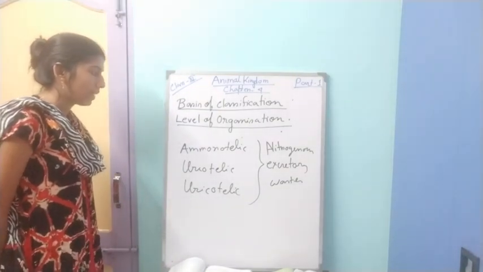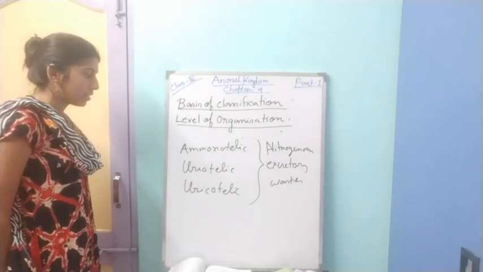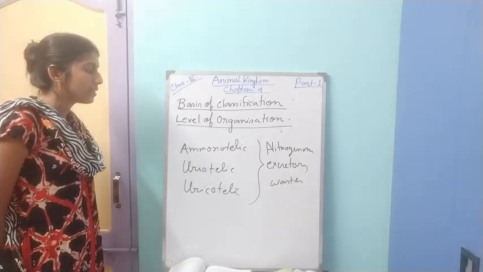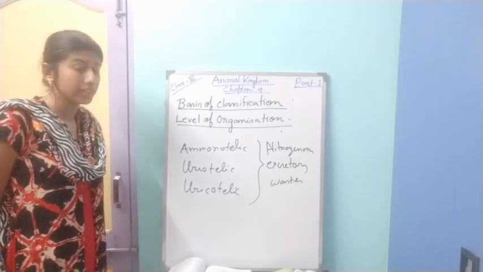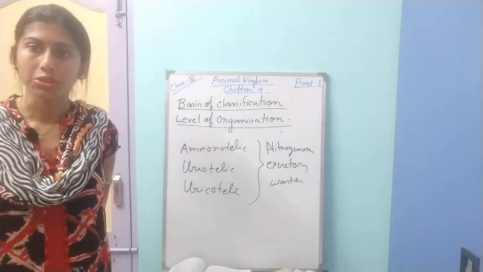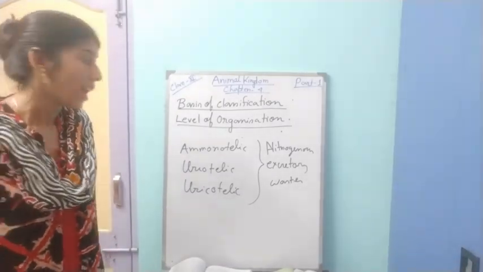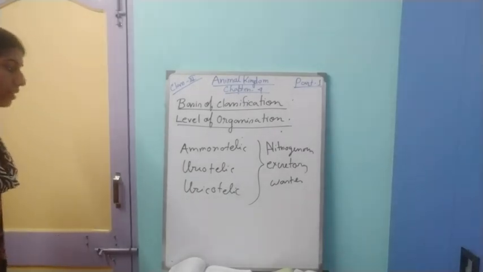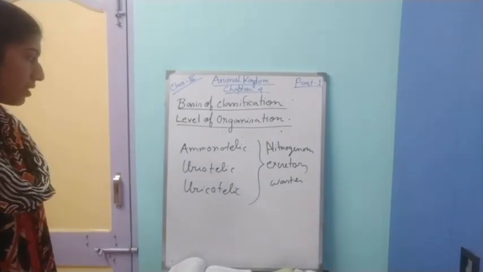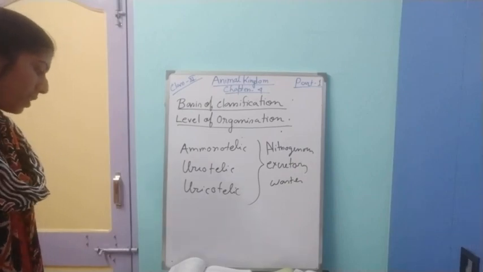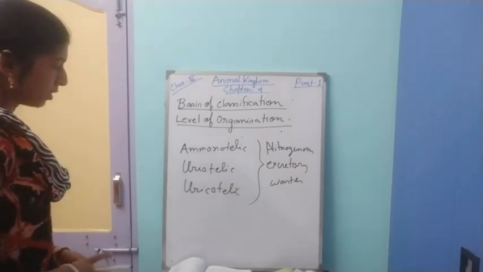If they release ammonia, they are called ammonotelic. If they excrete urea, they are called ureotelic. And if the excretory nitrogenous waste is uric acid, they are called uricotelic. Okay, so this is the nature of nitrogenous waste released from the body.